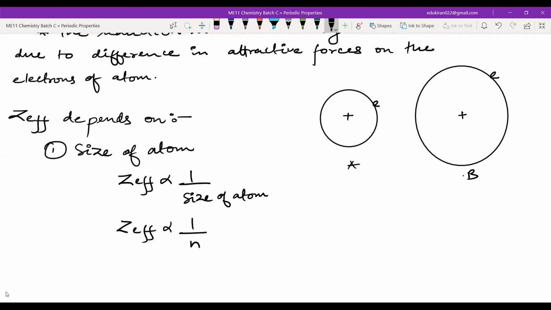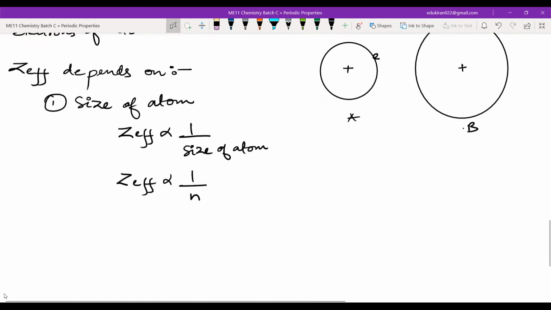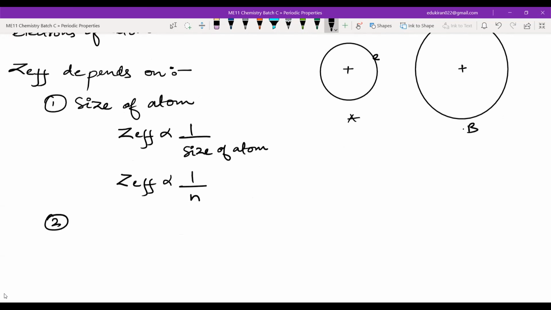Okay. The next point, the second, is the shielding of different orbitals.